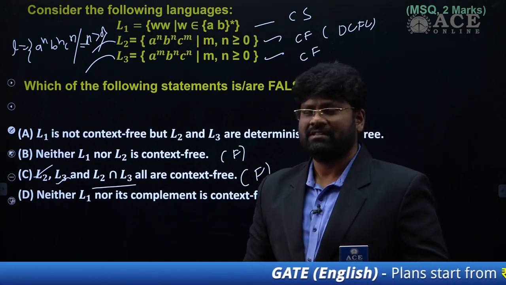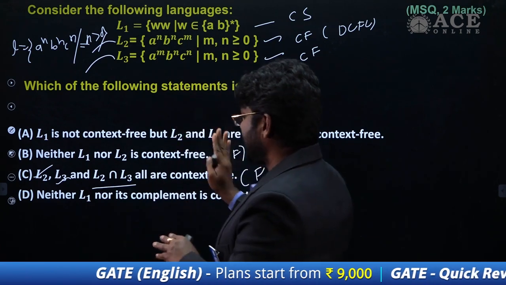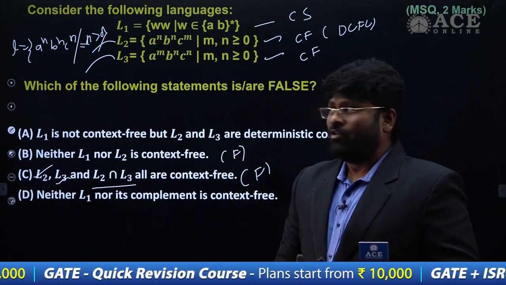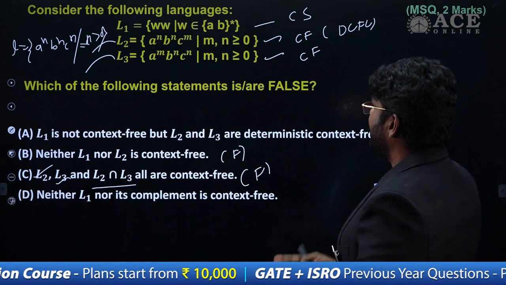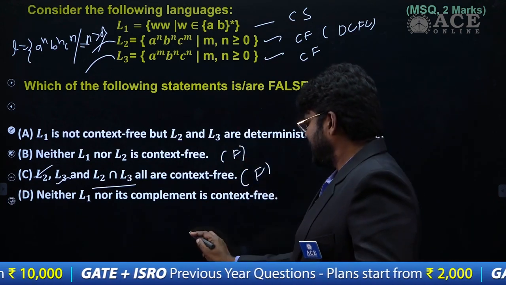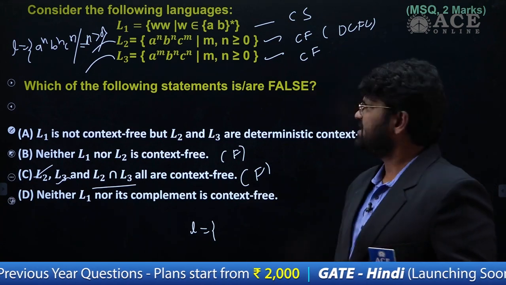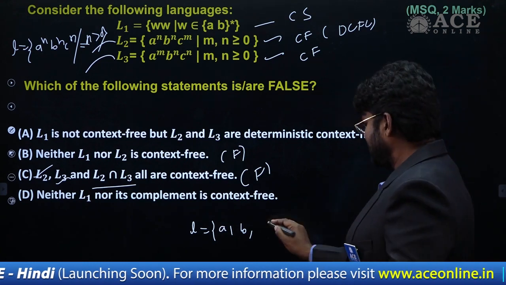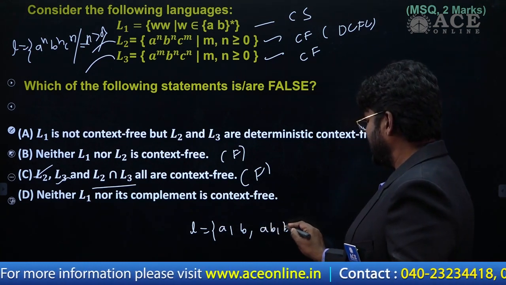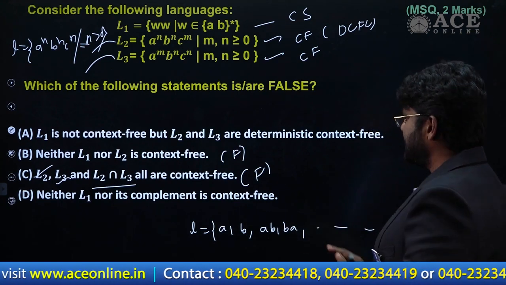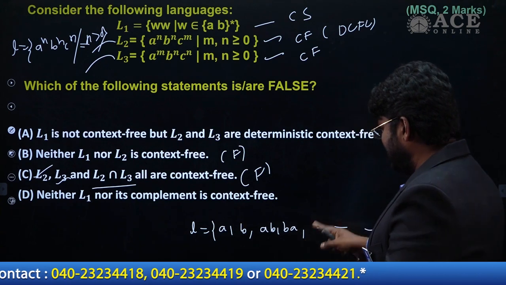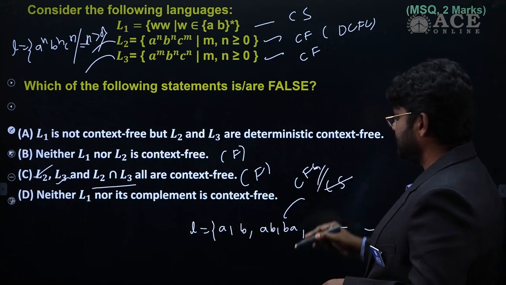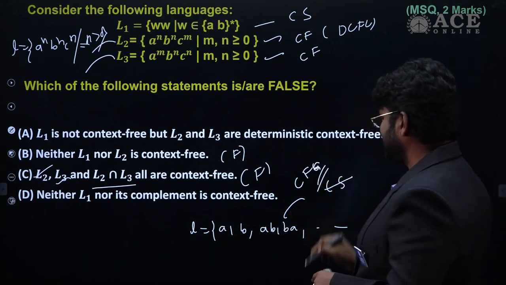And neither L1 nor its complement is context free. That's the question he has given here. L1 is not context free, we all agree about it because it's context sensitive. What about its complementation? The complementation will give the language of this. If I take whole star, a I can have, b I can have, ab I can have, ba I can have, and all such strings I can generate from the context free grammar.